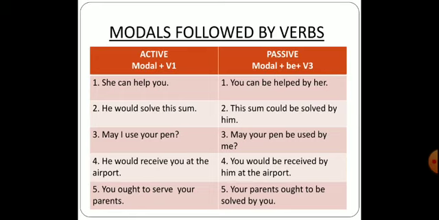Your parents ought to be. Now ought to is considered a modal, not only ought but together, ought to becomes a modal. So your parents becomes the subject, ought to becomes the modal, then along with the modal we use be, and then we use the verb's third form, that is served by you.